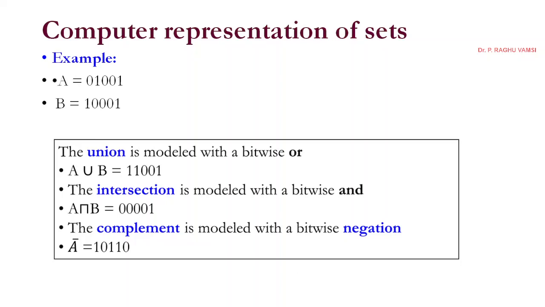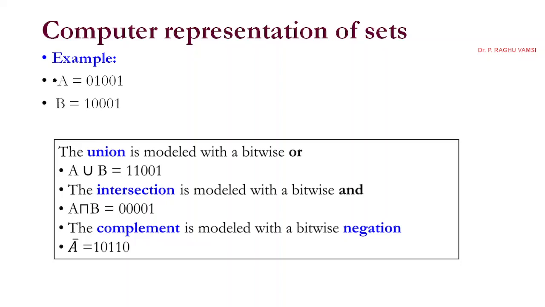Now the union is modeled with the bitwise operation. So here any operation will happen bitwise only. Please remember. Okay. Now A union B: you are supposed to combine both the sets, so if the value is present in either set, we use that value. So 0 and 1, the A union B will become 1; 1 and 0 will become 1.